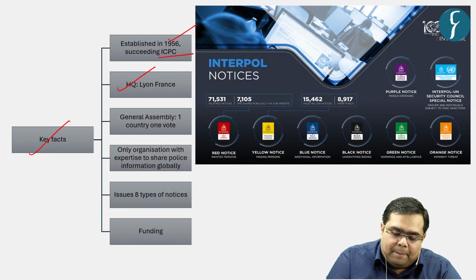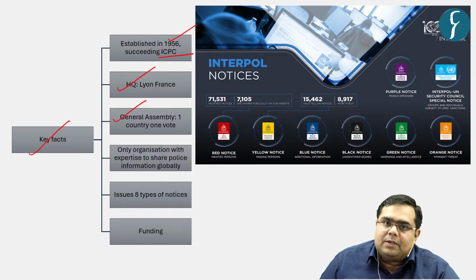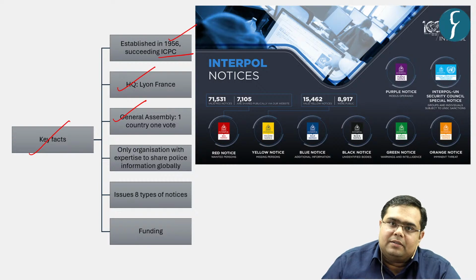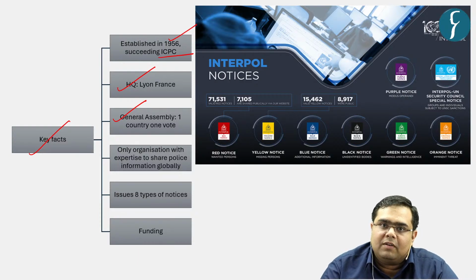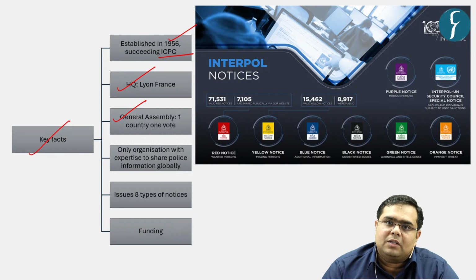Then it works on the principle of General Assembly, in which all the member countries are given one vote. That means India has got one vote, Pakistan also has got one vote. So there is universal voting. Whoever is a member gets to vote, and each member has the power of only one vote.